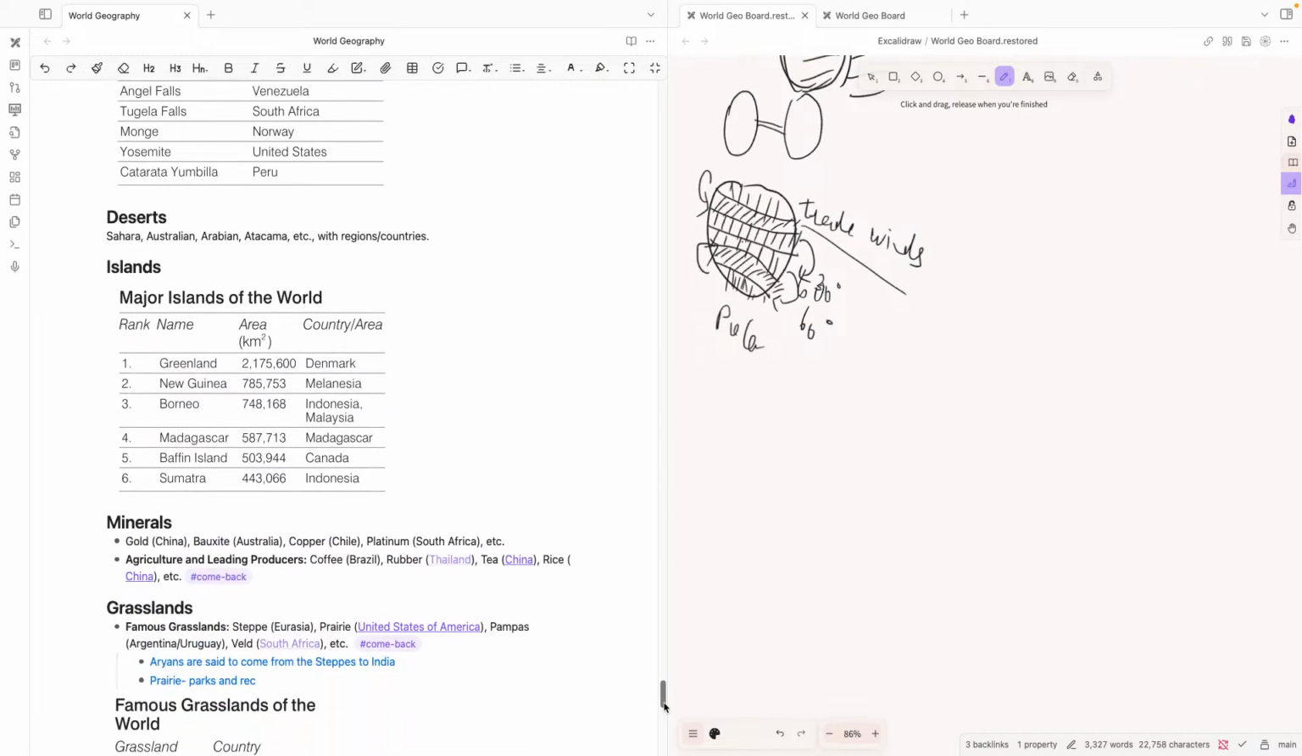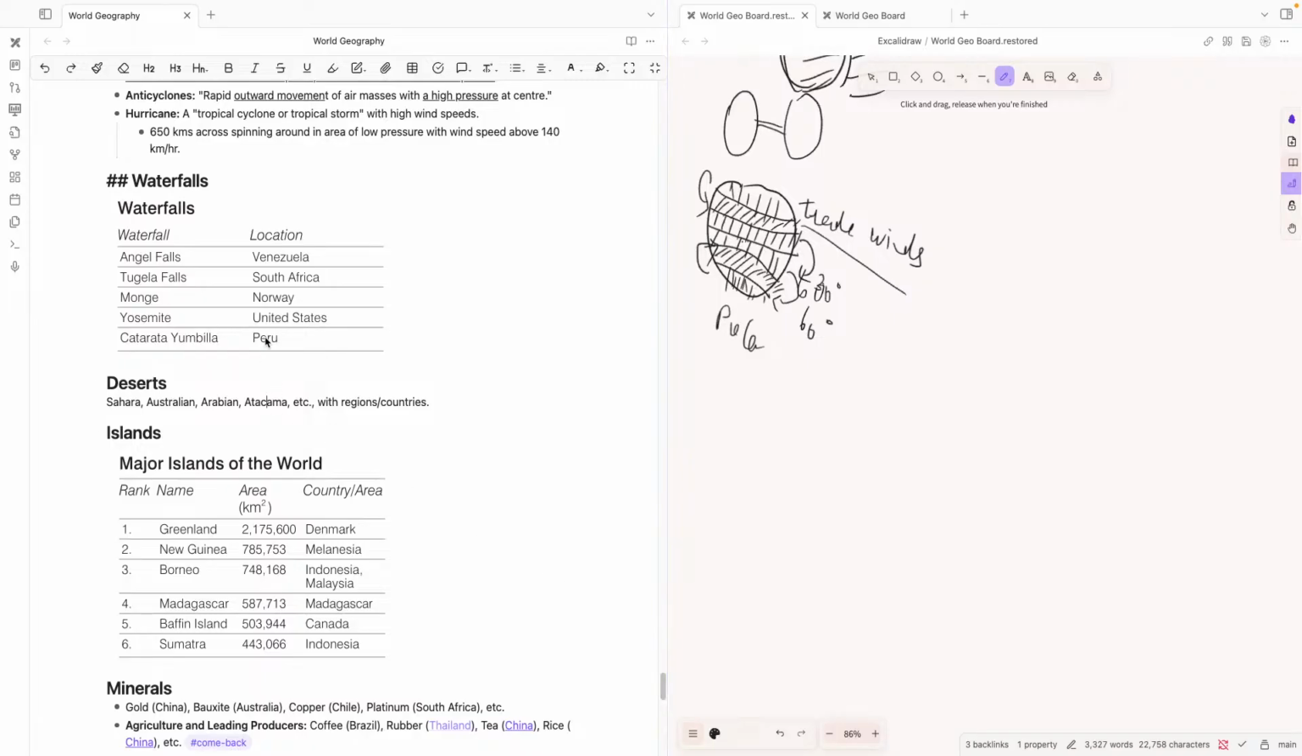We are going to come to the end of the chapter. We have waterfalls. Angel Falls is in Venezuela, Tugela Falls is in South Africa, Yosemite Falls is in United States, Catarata Yumbilla is in Peru. Angel Falls in Venezuela is the highest waterfall of the world.